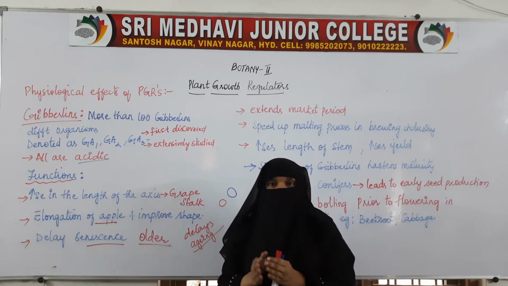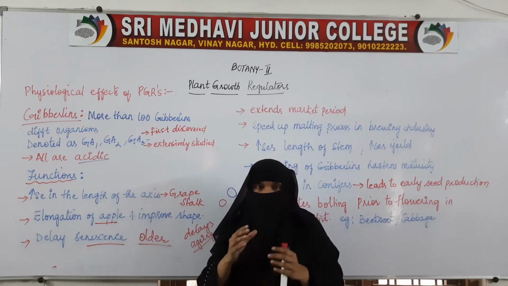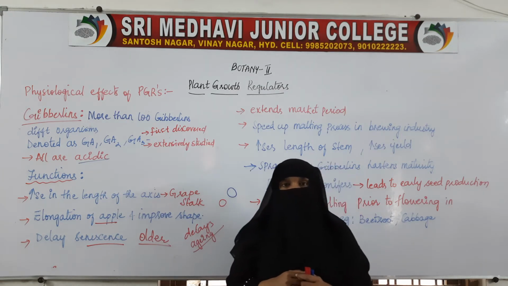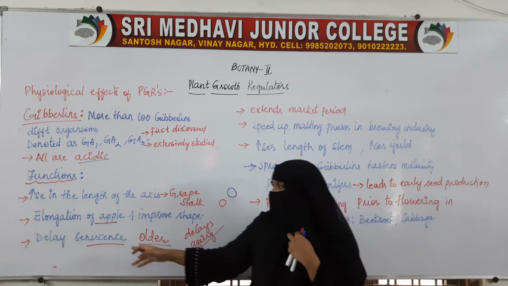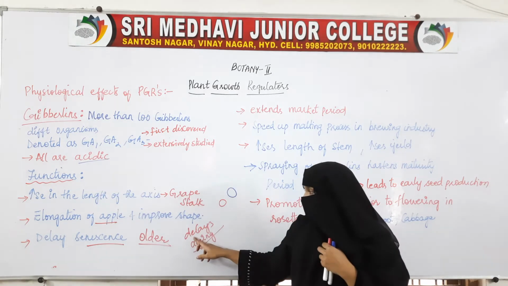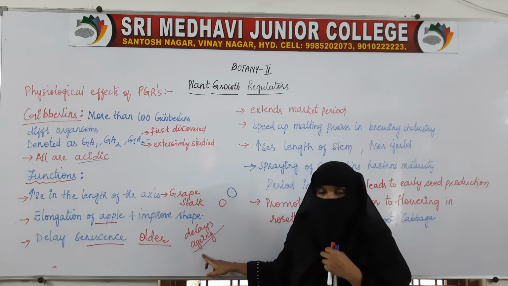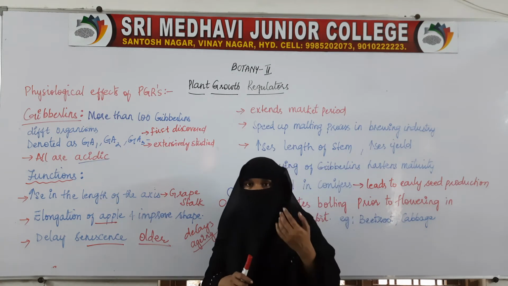So here, instead of the fruit ripening in 2 months, it will take 2.5 months to ripen. For example, I am saying instead of 2 months, it will take 2.5 months for ripening of the fruit. So that is called what? Delaying senescence. We can even say it delays aging in the plants. Gibberellins help in delaying aging of the plants or fruits or flowers.